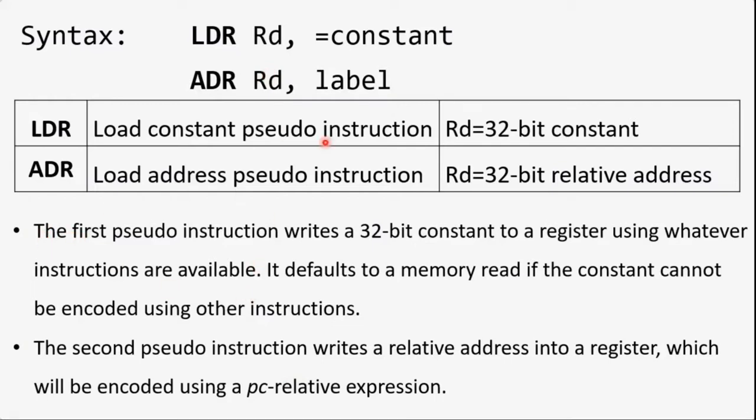So here the LDR instruction uses any instruction depending on the value we have passed. If it is actually a 32-bit value, it will use some particular instruction to copy that value to the destination register. If the constant we have passed is less than 32-bit, it might use any simple instruction to copy that into the destination register. So LDR selects a particular instruction based on the constant value we have passed and tries to copy that constant value into the destination register, whereas the ADR instruction always uses PC relative addressing. So these are the two differences.